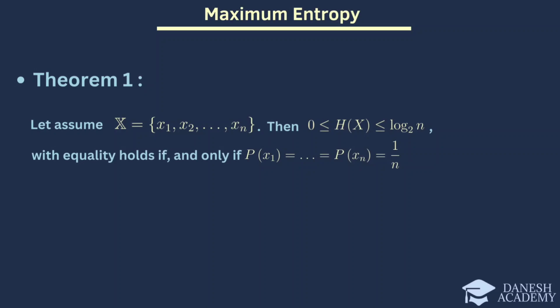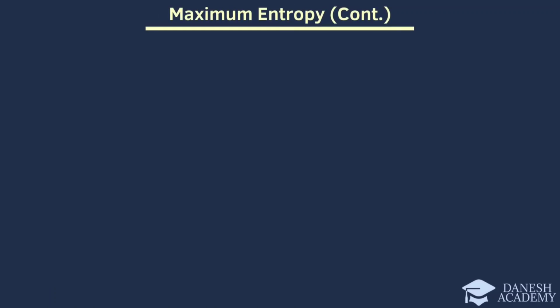In this case, every outcome is equally likely. When the probabilities are equal, the entropy reaches its maximum value. This indicates that the uncertainty is at its highest when all outcomes are equally likely, providing the maximum amount of information.